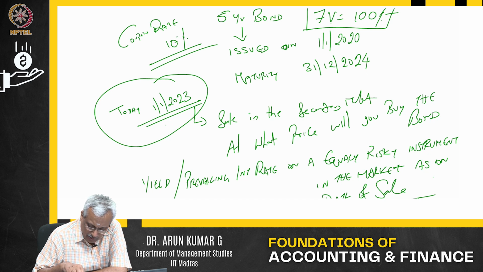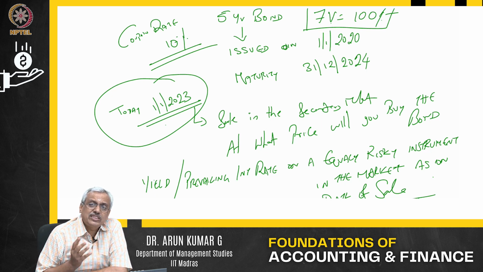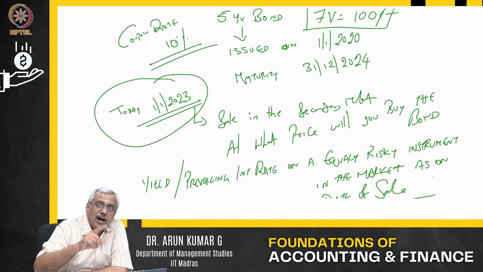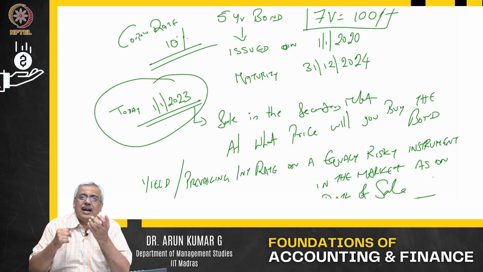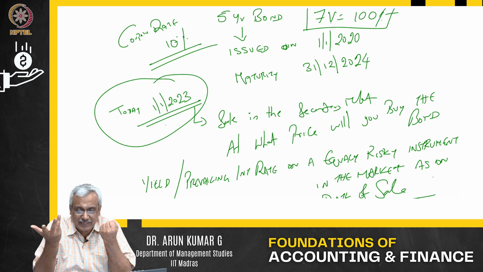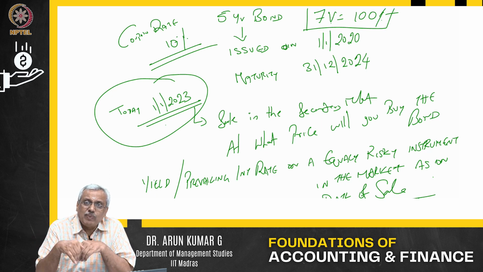Imagine I want to purchase this bond, I go to the market, and I have some money. I have the choice of buying this bond from the person who is holding it, which has a coupon rate of 10%, and holding it for 2 more years, because I am looking at a 2-year investment option. Or I can invest in any other new bond for a 2-year tenure, issued by the government or a corporate or whatever it is. These are the 2 options I have.